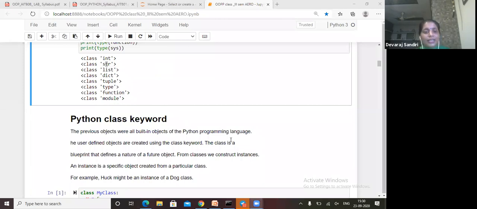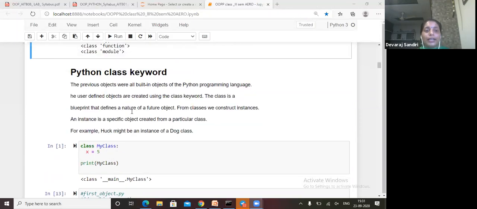Okay, now you got it. Normally, outside, a car means different types and names of cars; those are our objects. Inside our programming class, we have data types. Here the classes are integer, string, list, dictionary, tuple, type, function and module.